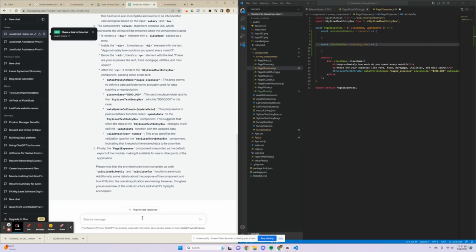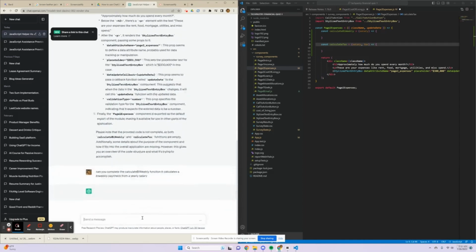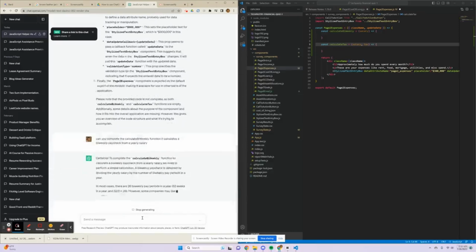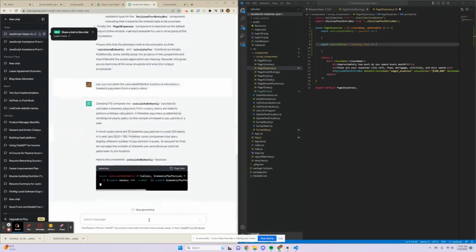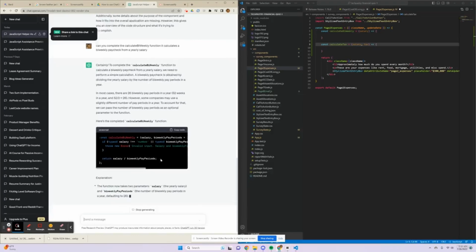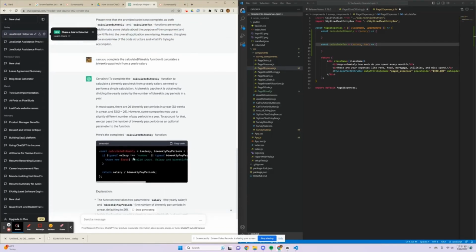So now with the code fed in, we're going to ask it, can you complete the calculate biweekly function? It calculates a biweekly paycheck from a yearly salary. So now we ask it if it can do that simple task. And now it creates this function and fills in the code. It also does some exception handling. However, it does pass in the biweekly pay periods, which is set to a default of 26. That's fine. We can use it for now.